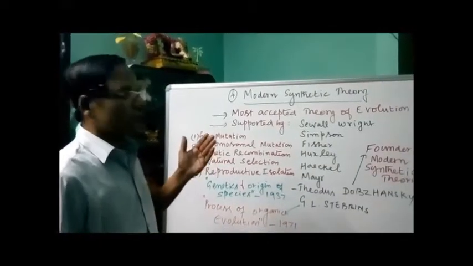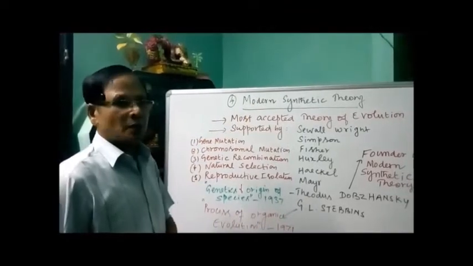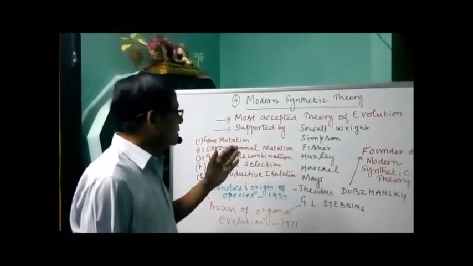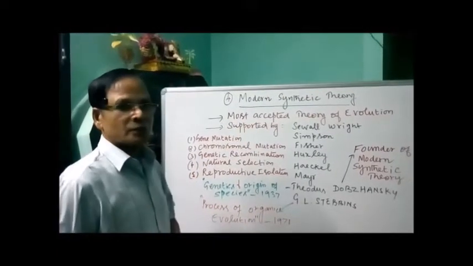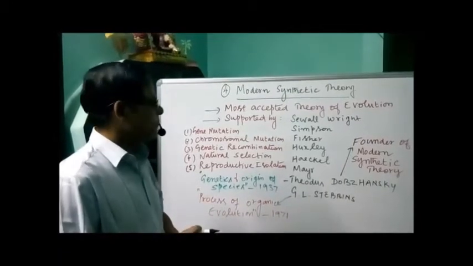Another theory in support of biological evolution, the modern synthetic theory, is the most accepted theory of evolution. It is a modified form of Darwinism. It was prepared and supported by a number of scientists.